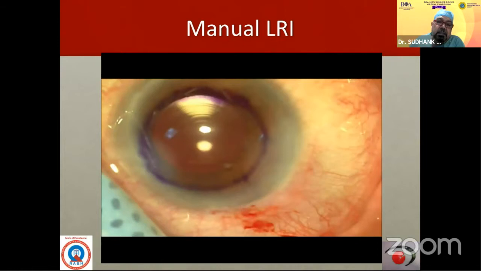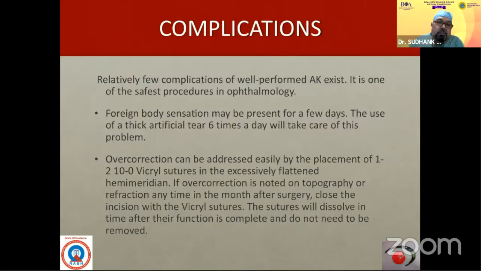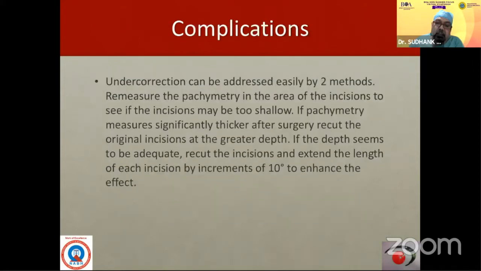And you can see at the top, at about 1 o'clock, maybe 12:30, and bottom at about 9. There might be some foreign body sensation and overcorrection. In cases of overcorrection, you can suture these cuts so that the correction is gone. And undercorrection can be addressed easily by either deepening the incision or making another set of LRIs at the same point.